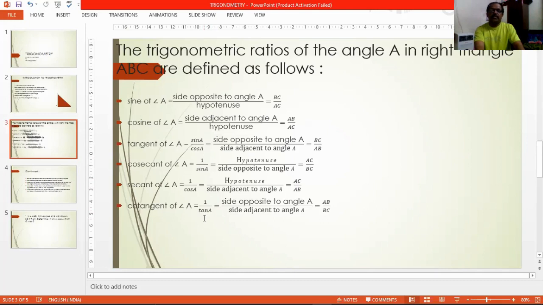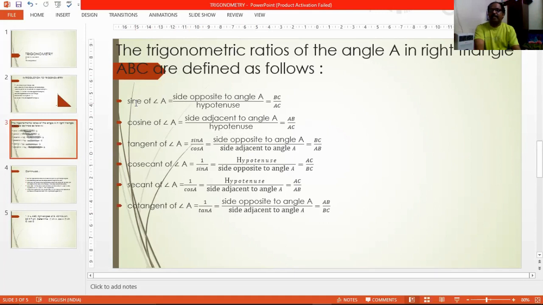So students, are they easy? They are very easy, right? So sin A and cos A are the two basic trigonometric ratios defined in terms of the sides. I can say sine A is just opposite by hypotenuse. To remind these ratios, we can keep in mind opposite and hypotenuse, right?